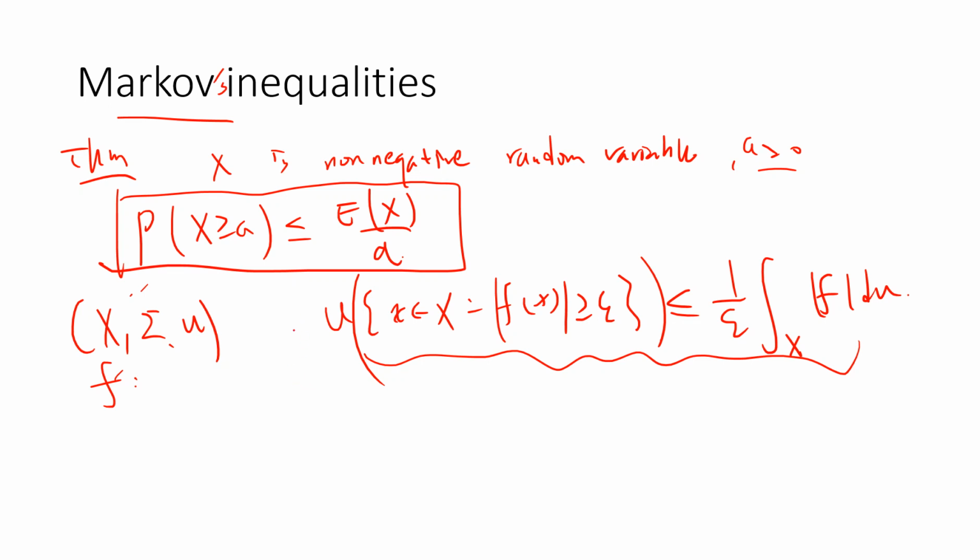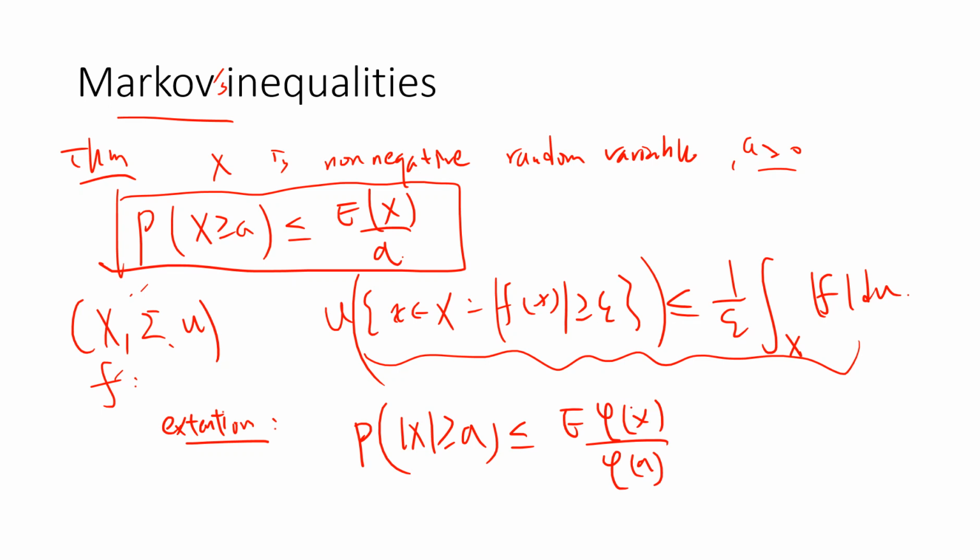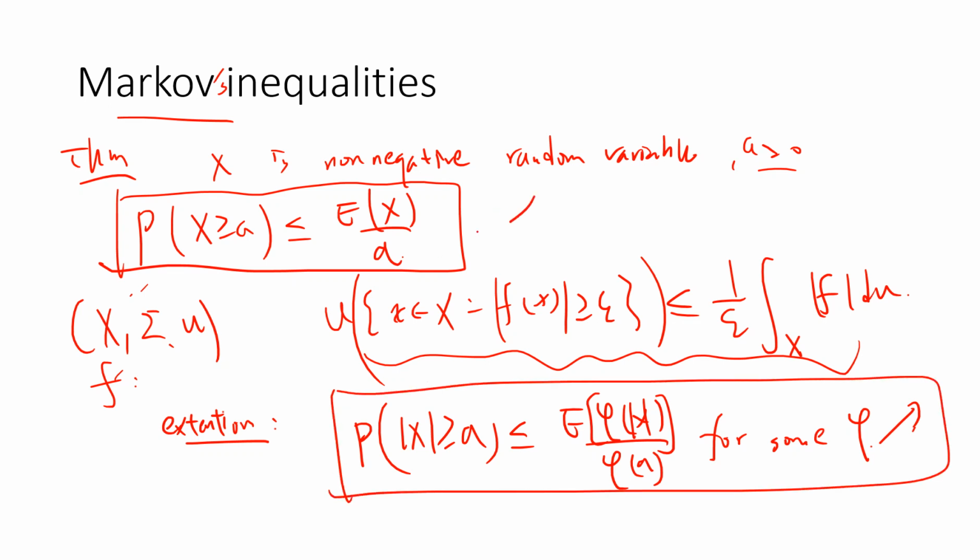Yes, and there's an extension. Let's quickly talk about it. One extension is that for the probability that X is greater than a, for any random variable, you can prove it's always bounded like this for some phi which is monotonically increasing and non-negative. But we will not prove this. In this video, we only prove the basic result.